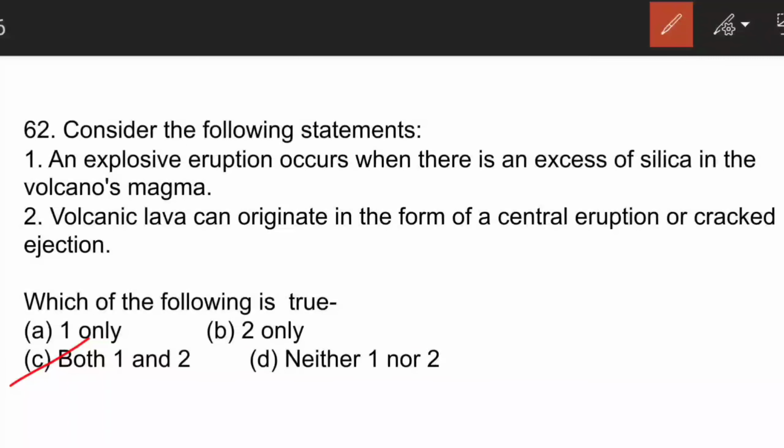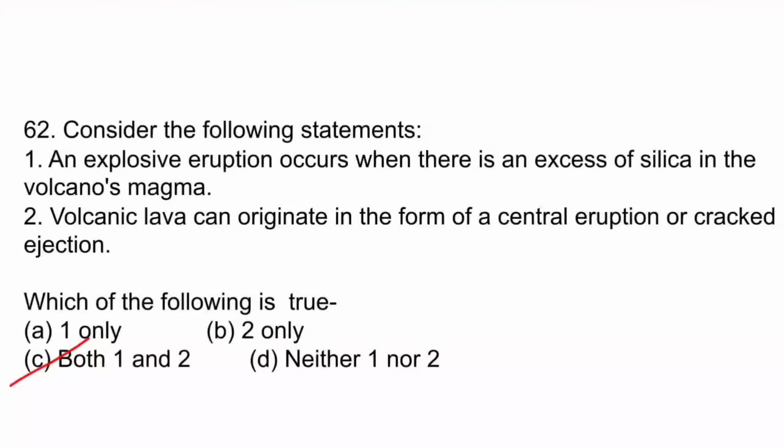A volcano is a vent or opening through which magma, ash, gases and water vapors are ejected. Volcanicity is a term which is used to cover all the activities from the rising of magma and gases to getting it cool in various forms, either on the surface of the earth or below it. The ejection of magma is either in the form of central explosion or cracked ejection. This is a true statement. So let's move to the next question.